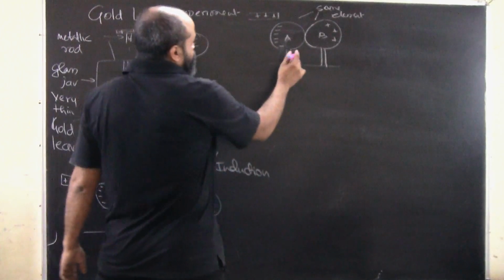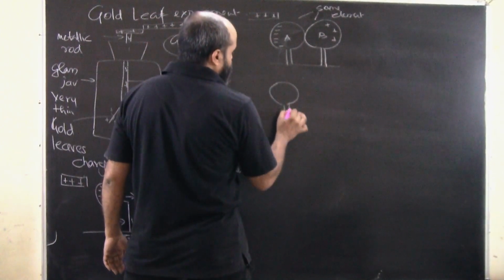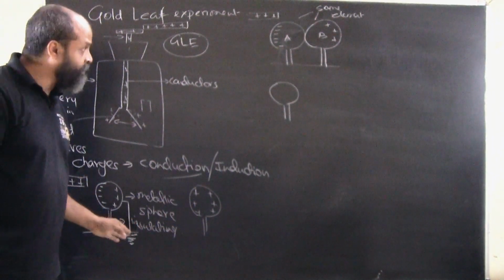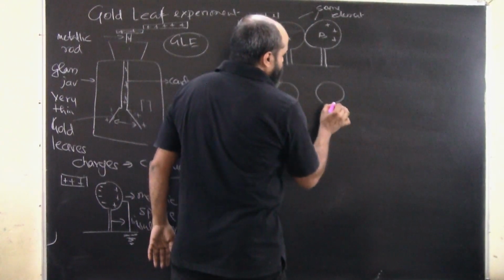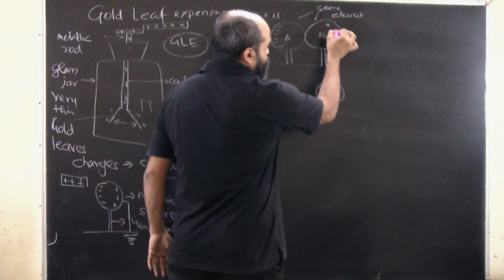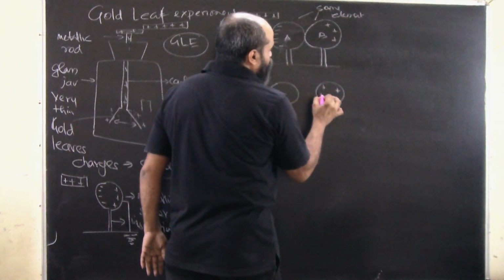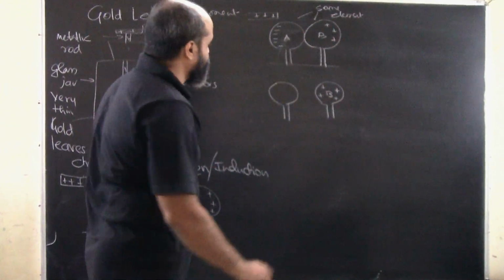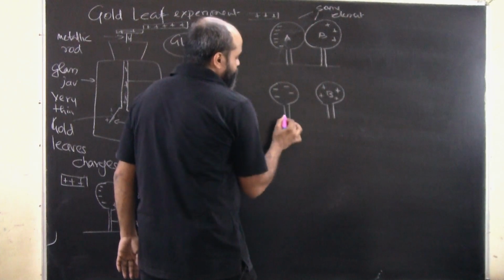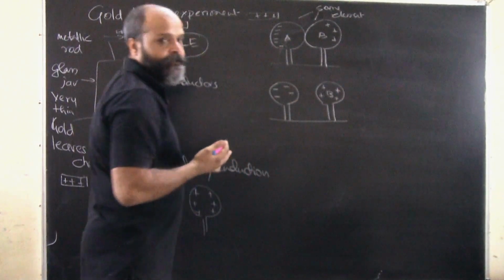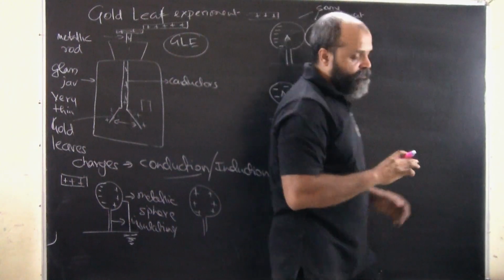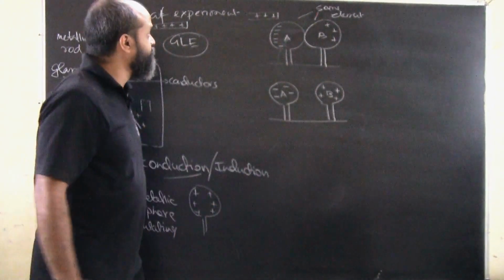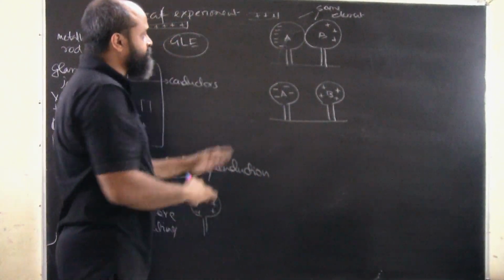What will happen when we separate them, just as it happened in the case of earthing, when we connected it to the earth? The positively charged particles will now redistribute and rearrange themselves throughout the sphere. Here, since there was an accumulation of negative charges, these negative charges will redistribute themselves throughout the sphere. So now we have removed this and we have separated them.